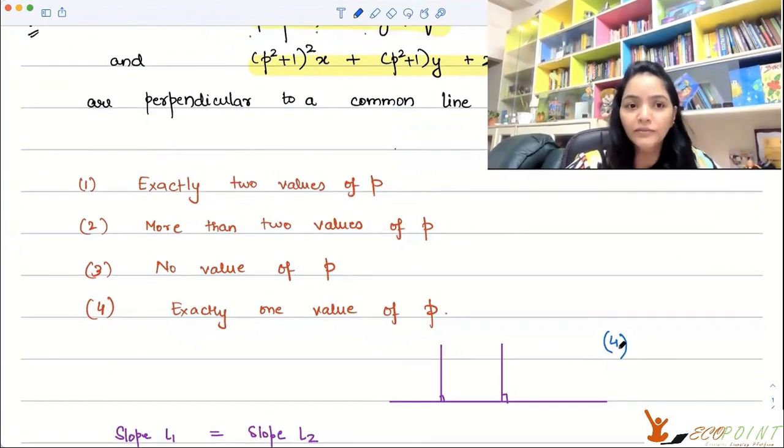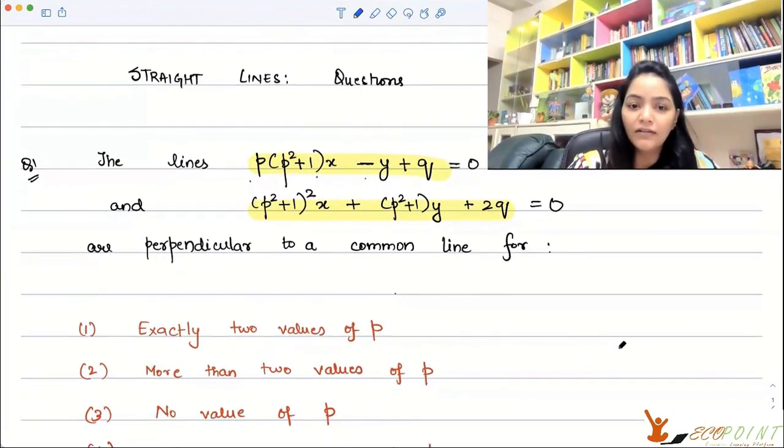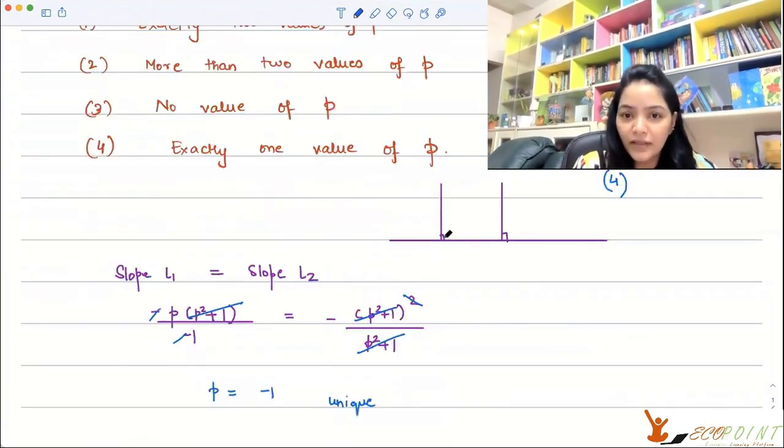So what have we done here? You were given 2 lines, and the 2 lines are perpendicular to a common line. If they're perpendicular to a common line, they fall at 90 degrees on this common line. So these two lines are definitely parallel to each other. If they're parallel to each other, the slope is the same. We use the slope formula and equate them, and that will give you the value of p.